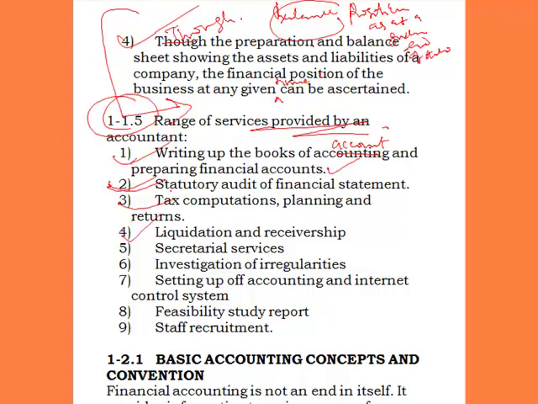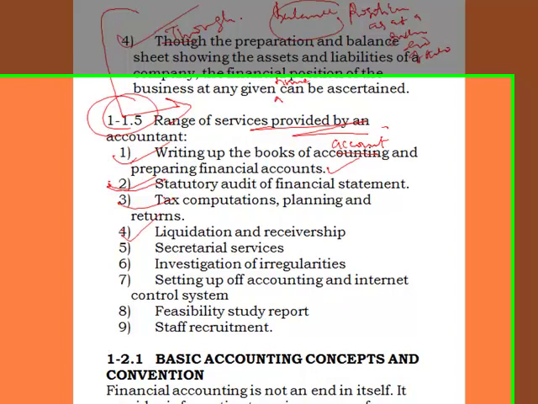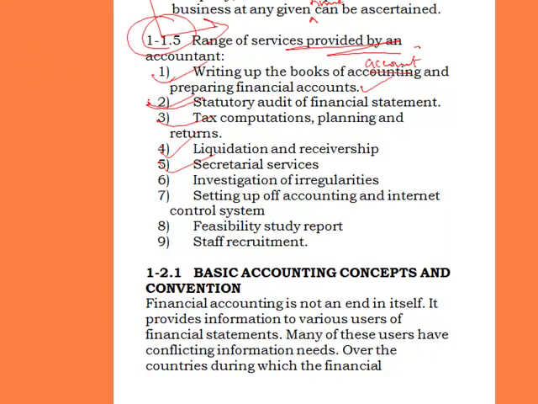Liquidation and receivership: they can help in the liquidation of the business, and in selling and receiving the proceeds from sales of the assets of the business, for the purpose of distributing to the stakeholders of the business. So they can also perform sectorial services. They can also investigate irregularities in the business.